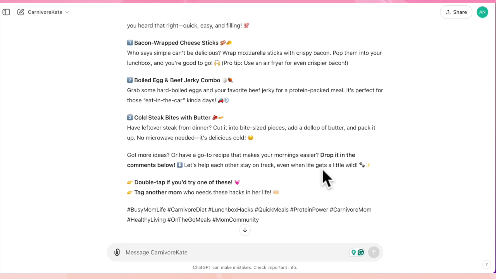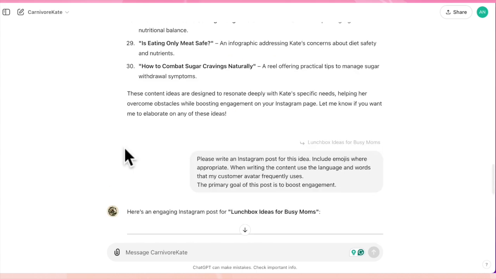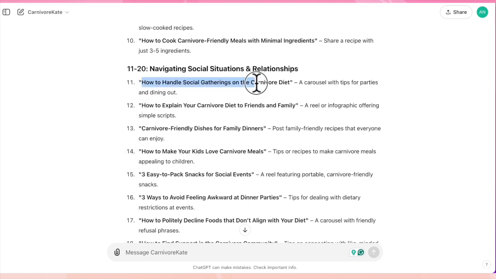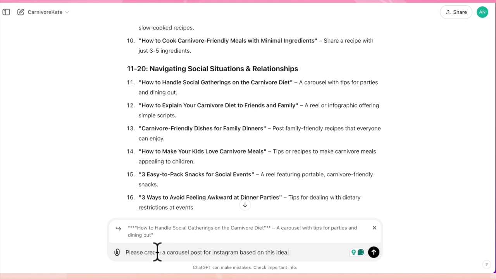I haven't had the best luck with it creating images for me, but that's an option for you. Let me show you how to do a carousel post. So let's go up here and we'll pick something that has a carousel post. This one's a carousel post. It's going to be really brief here. Please create a carousel post.